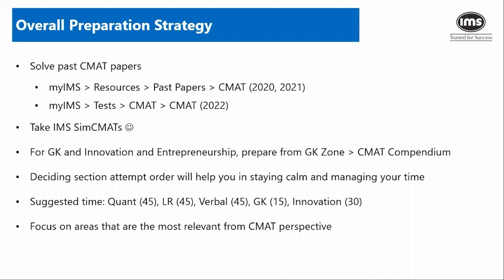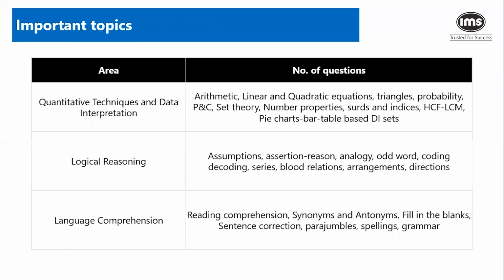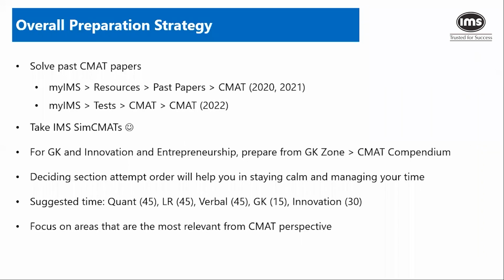That's it. And focus on areas that are the most relevant for CMAT. As we saw on the previous slide, maybe I'll take you back there for a moment. Start working on these areas. If there are some things that you haven't done properly, for example, I saw somebody has written, I'm not good at algebra. The simplest thing that you can do is go back to your books, the IMS material that you have, go through linear equations, go through quadratic equations theory, solve about 15, 20 questions of each, and then you're good to go, right? Because you will see a lot of direct questions. And please have a look at last year papers. As I said, the 22 paper, if you see it, I think those of you who are scared of quant will start worrying a little less about it, because quant wasn't that difficult last year.